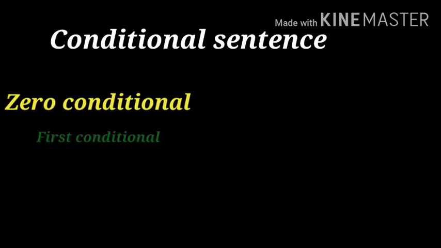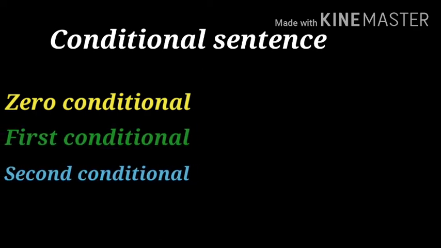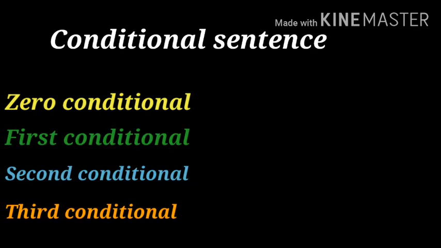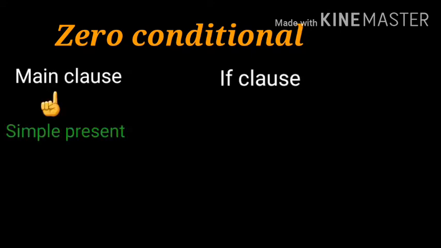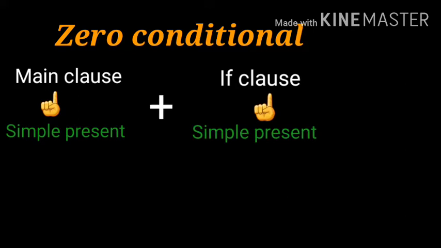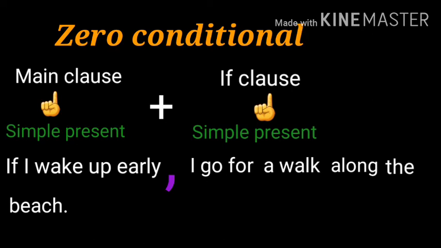There are four types of conditional sentences: zero conditional, first conditional, second conditional, and third conditional. We use zero conditional sentences to talk about things that are usually true. We use the simple present tense in these sentences. That means we should use the simple present tense with the if clause and with the main clause. Example, if I wake up early, comma, I go for a walk along the beach.